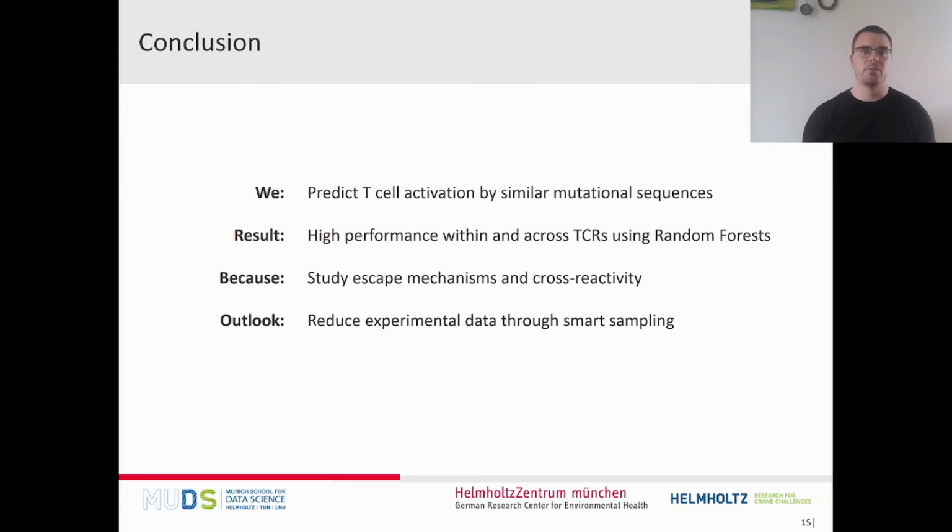We hope that with these models we can help to study escape mechanisms of diseases and to determine cross-reactivity of small mutations. In future work, we plan to reduce the data that we need for training these models by sampling in a smarter way, so that we can further reduce the amount of wet lab experiments needed to train these models, which can reduce the time and the cost.